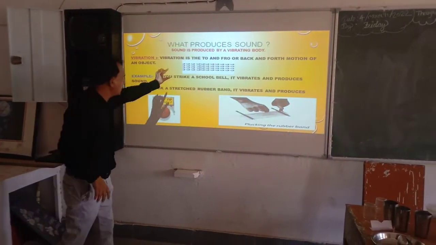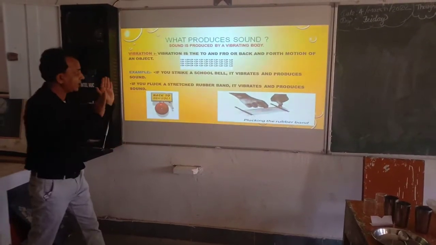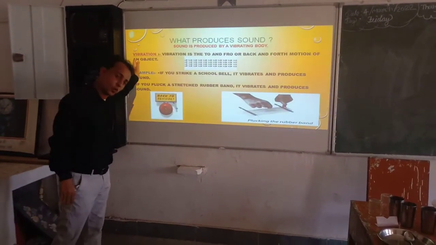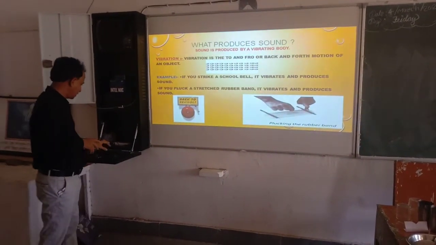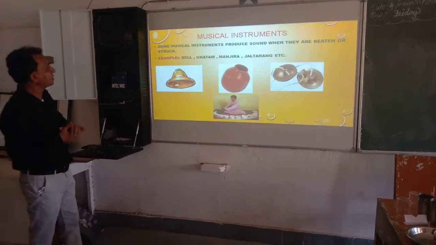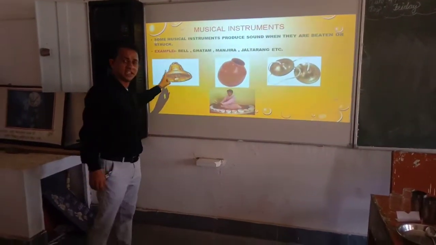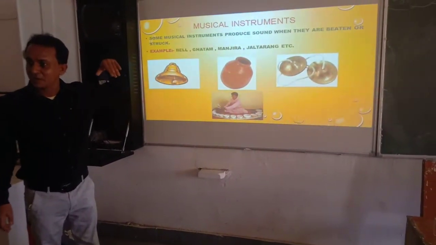So you see here the particles are again striking on other particles, and that to and fro motion is called vibration. To and fro motion is called vibrations. Let us see the next part. In the next part you can see the musical instrument. This suggests the bell. This bell we can see in the temples. You know? Okay.